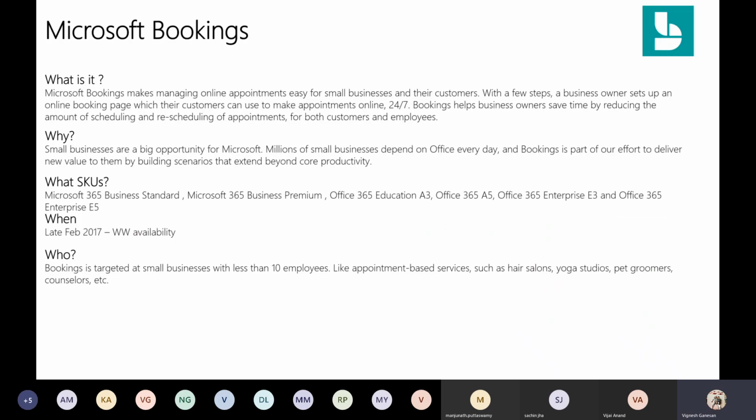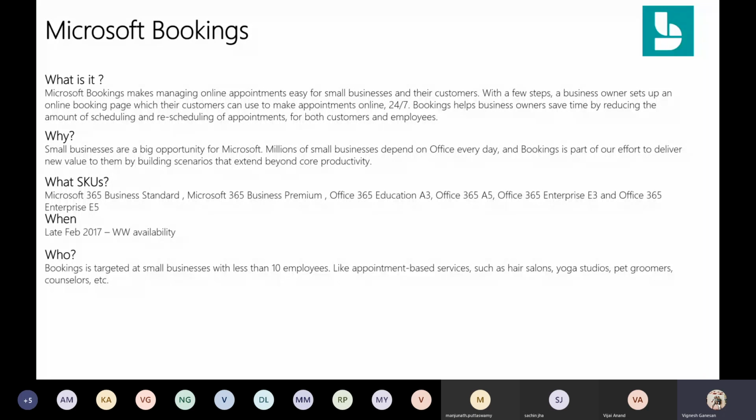So what is Bookings? As I said earlier, it is an app which is going to help you manage your online appointments. And we see a lot of focus towards this application from small businesses. Having said that, it doesn't mean that we do not encourage large scale enterprises to use it. It's just that a lot of small scale customers show focus towards it.